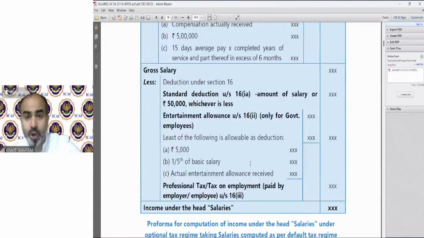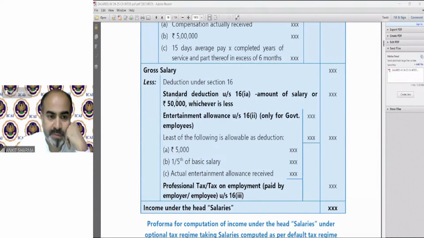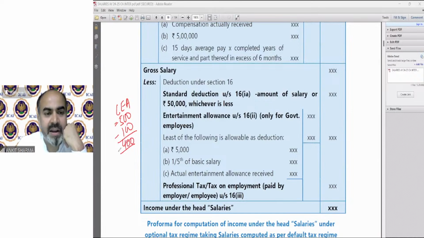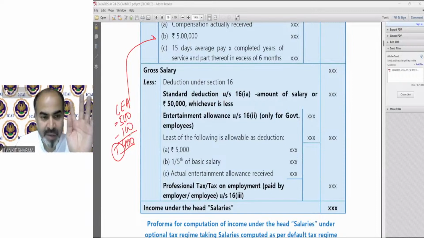What you should not do in the examination: suppose there is a children education allowance, 500 rupees, 100 rupees exemption. So we taxable directly 400 in taxable portion of allowances above format. Okay. But suppose it is the same case for entertainment allowance, and this is a question of a government employee,